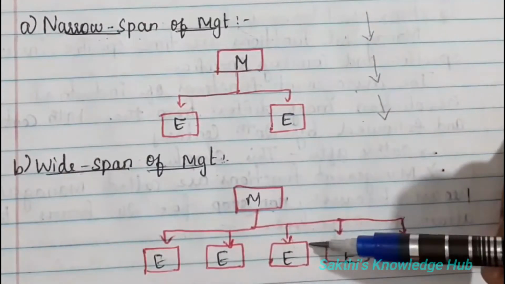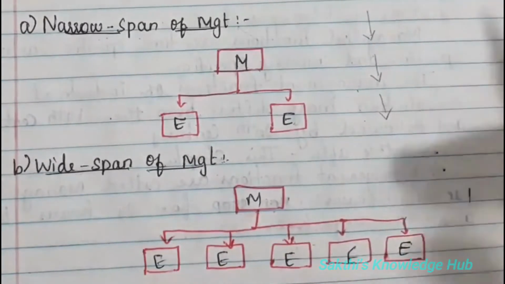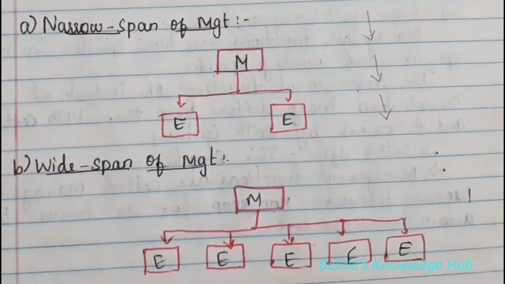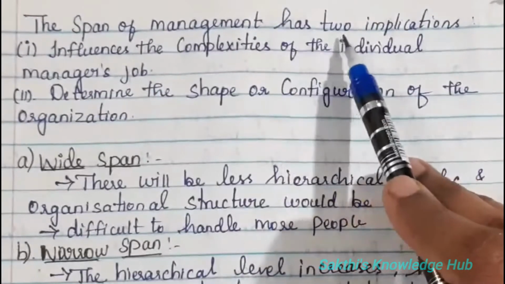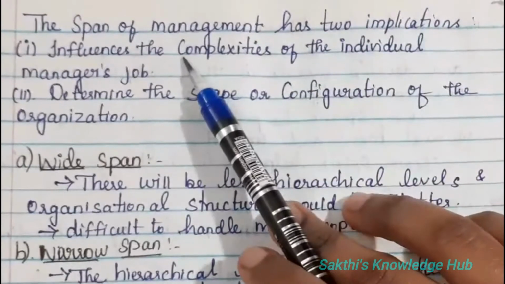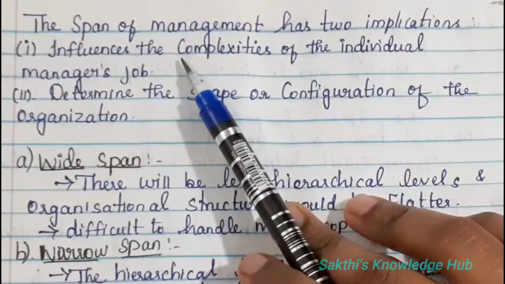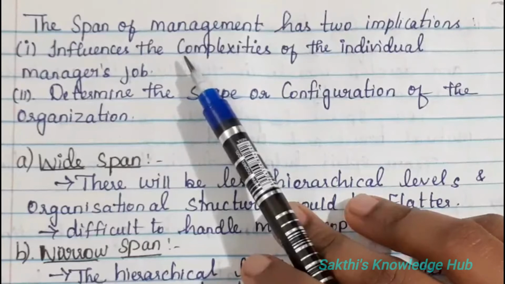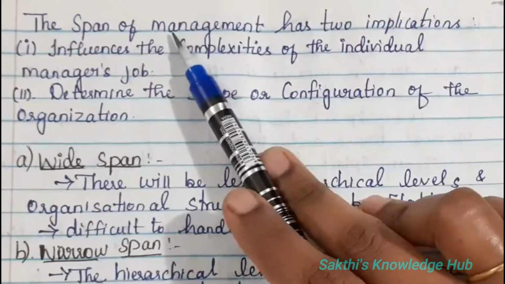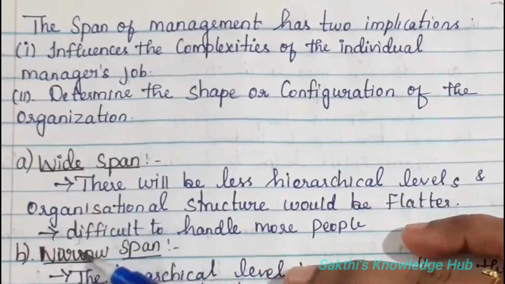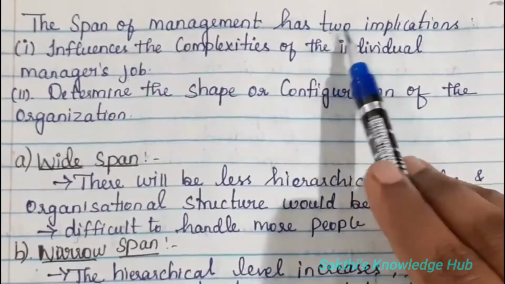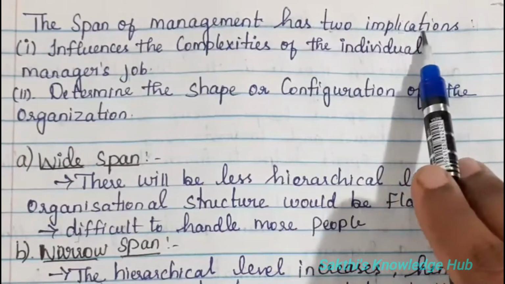And we have some explanation points as well as both advantages and disadvantages of these two spans of management. Let's see them in detail. The span of management has two implications. Implications, in the sense, the impact or the result or reflection of having some span of management, depend upon the different spans. It can be either wide or maybe narrow. Depending upon its span, there will be some impacts or implications.